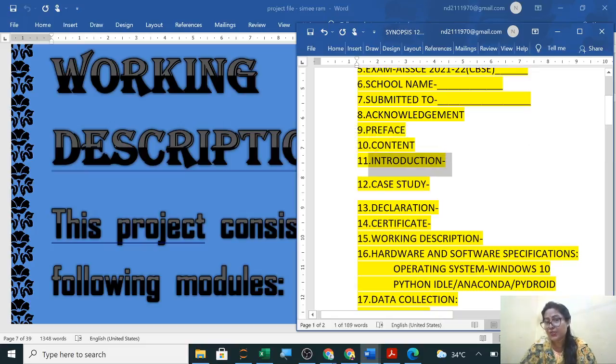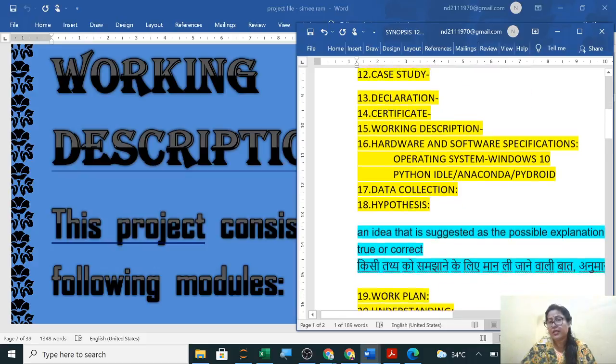Now case study: most of the students are making it pictorial, that is using paint. Last class also you have done that, using paint you can design the complete case study. I will show you that in AIL also, as last year you have done. So you can use paint or any 3D or any pictures and design your case study. Then flowchart also: many students are showing the flowchart and algorithm, that also you can add in it. So declaration and certificate I have already shown you.